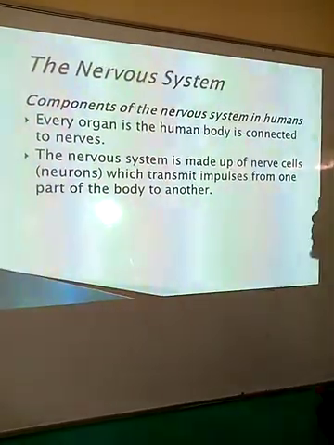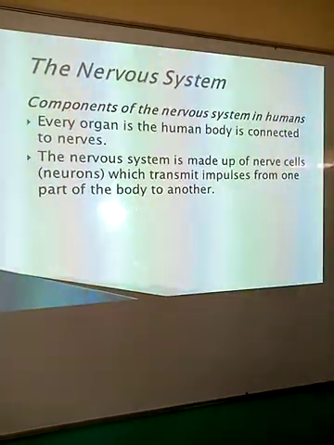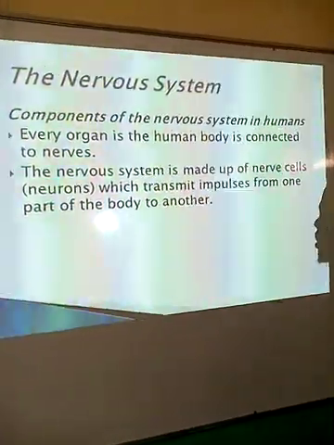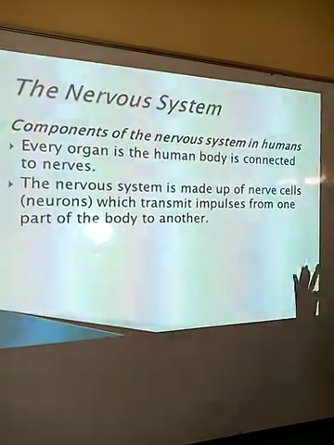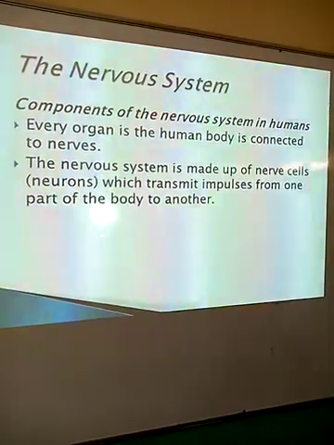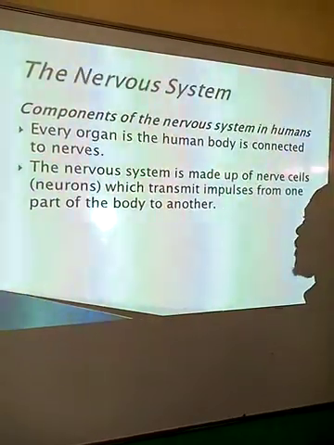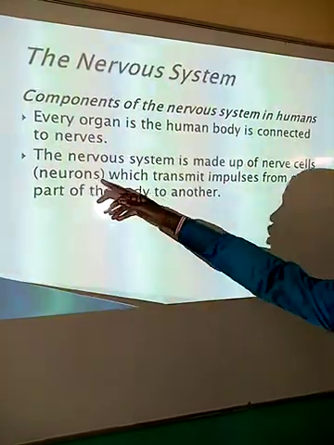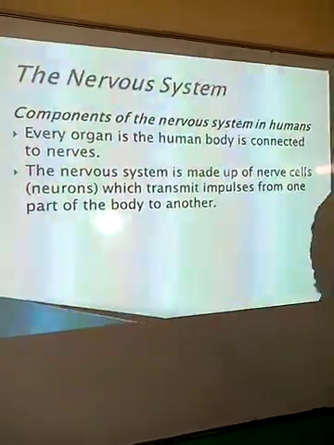How is the nervous system coordinated in order to bring about these changes here? So every organ in the human body is connected by what we call nerves. Even if you look at the face of an individual, we have several nerves or other organs that are called olfactory organs, which are interconnected. The nervous system therefore is made up of nerve cells, which we are calling neurons, which transmit impulses from one part of the body to another.